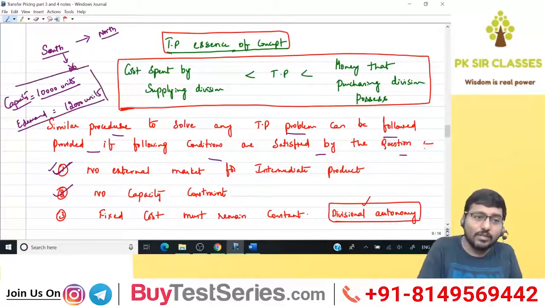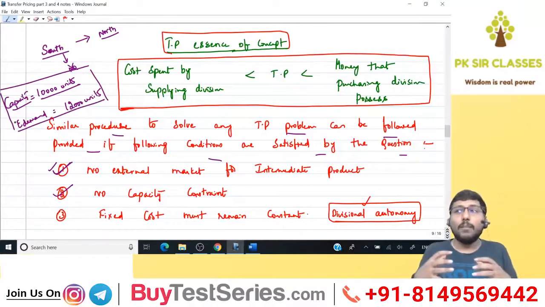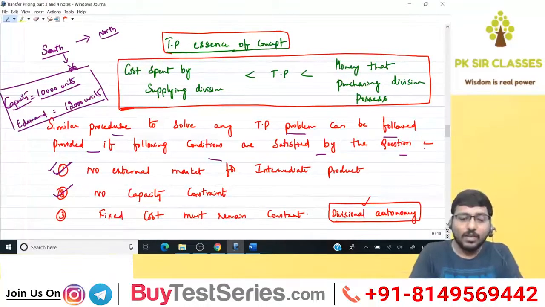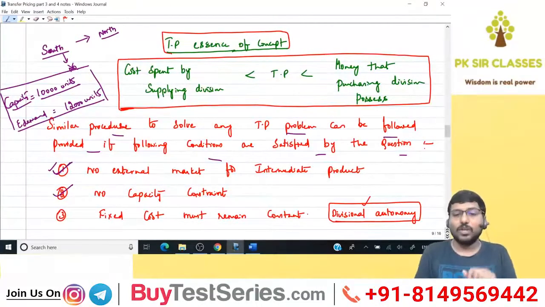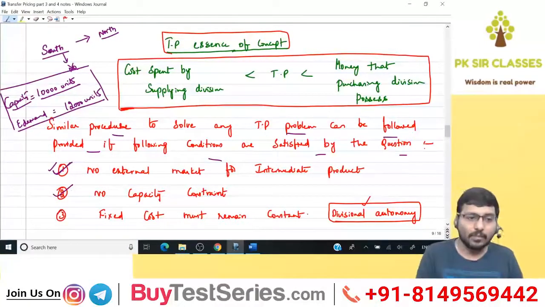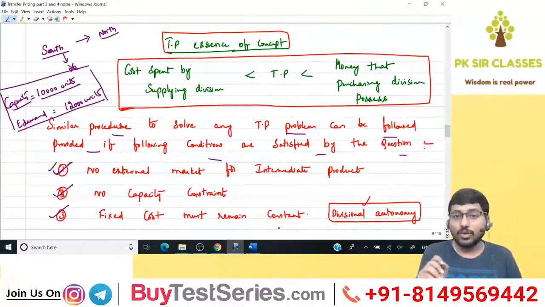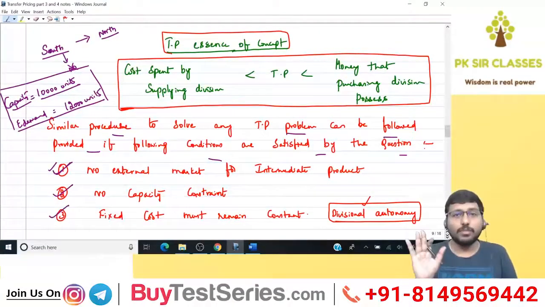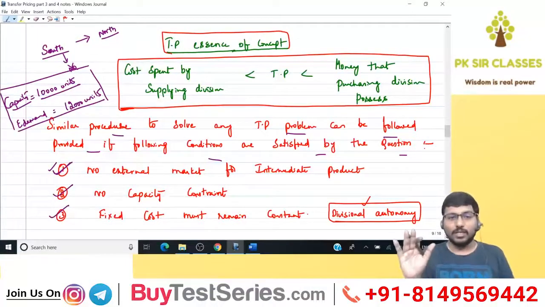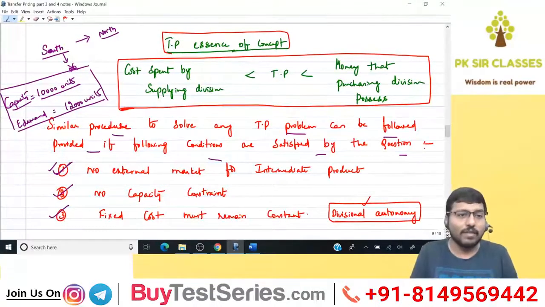Then this situation can be referred to as capacity constraint, which means my capacity is less than your demand. When demand exceeds your capacity, it is referred to as capacity constraint. That should also not be present, because if it is there, then things will be different. What is that? We'll discuss later. Third, fixed cost must remain constant. This is another important point. If fixed cost changes, then again things will change a bit. How is that? I'll explain later, because right now this is the understanding that you have.